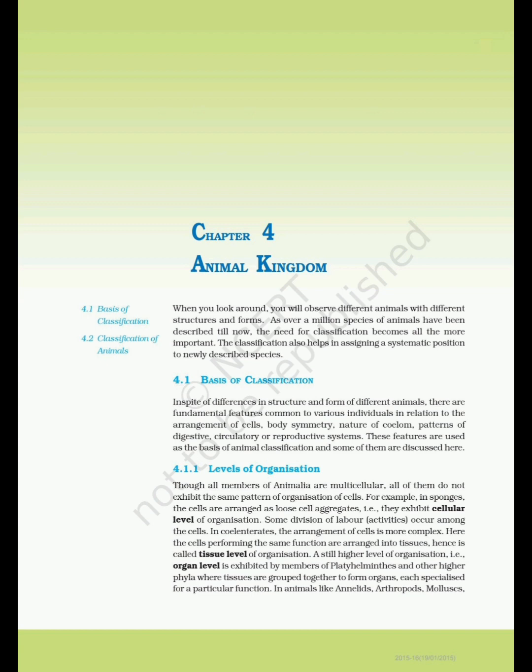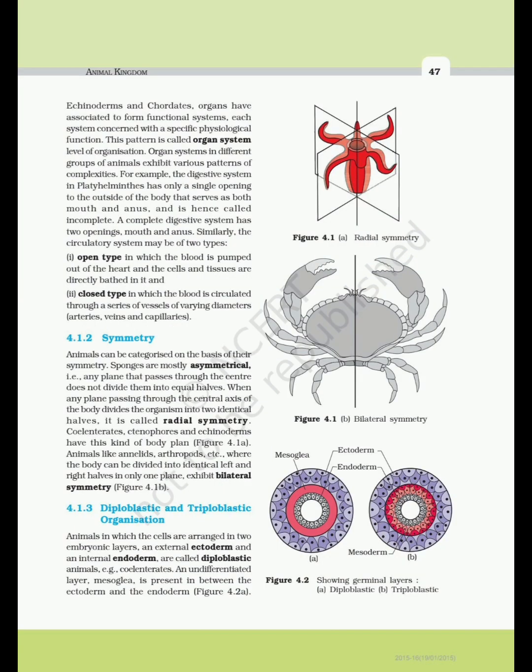A still higher level of organization, i.e., organ level, is exhibited by members of Platyhelminthes and other higher phyla where tissues are grouped together to form organs, each specialized for a particular function. In animals like annelids, arthropods, mollusks, echinoderms and chordates, organs have associated to form functional systems, each system concerned with a specific physiological function. This pattern is called organ system level of organization. Organ systems in different groups of animals exhibit various patterns of complexities.